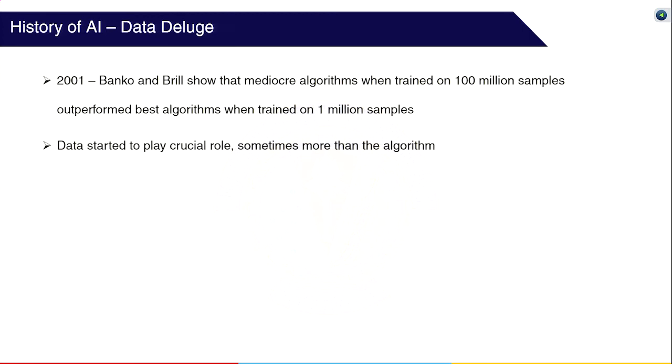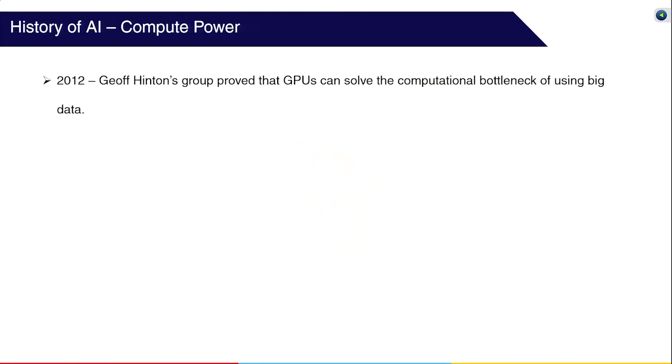However, this big data was proving to be a computational bottleneck to train state-of-the-art models with the existing CPU hardware. In 2012, Geoff Hinton's group showed that GPUs can be used to significantly reduce the training time of algorithms, which can then work on large amounts of data to achieve state-of-the-art results.